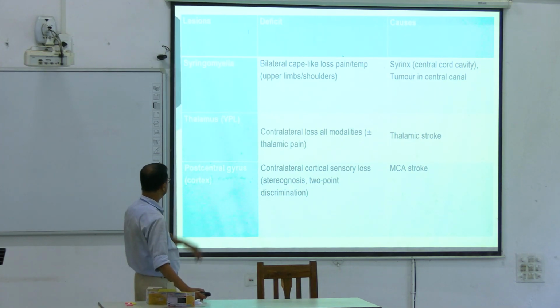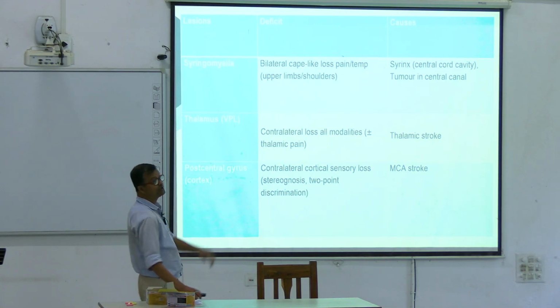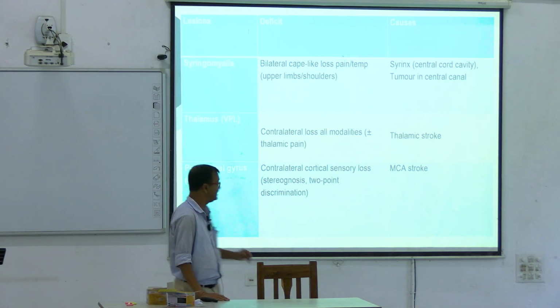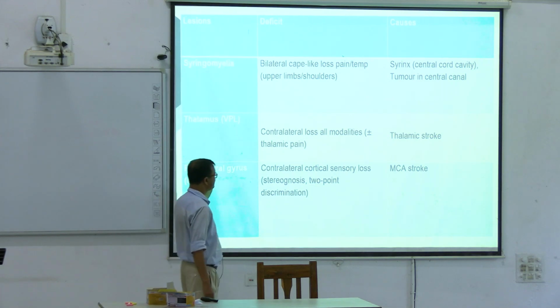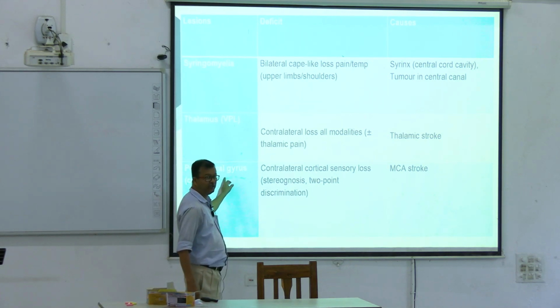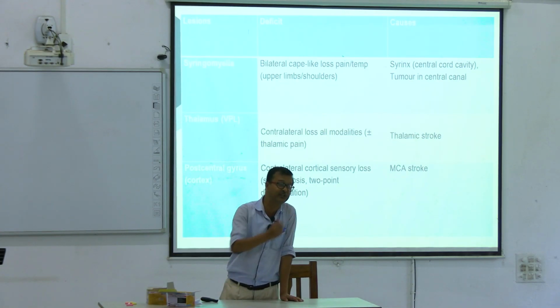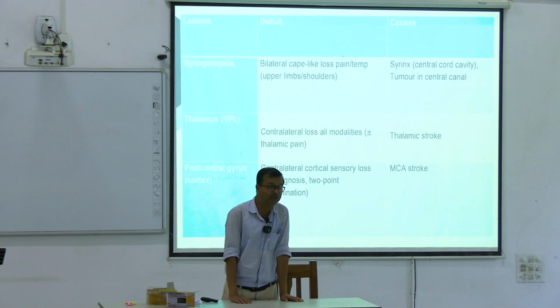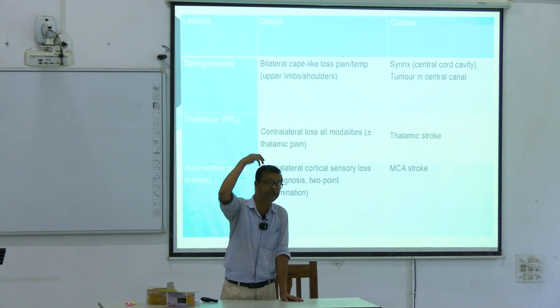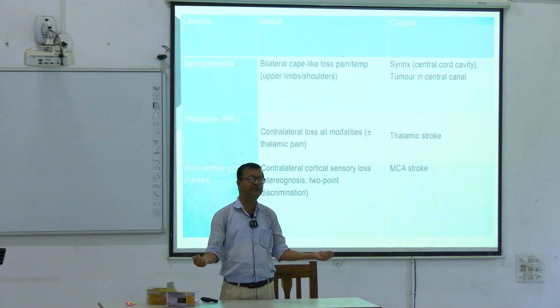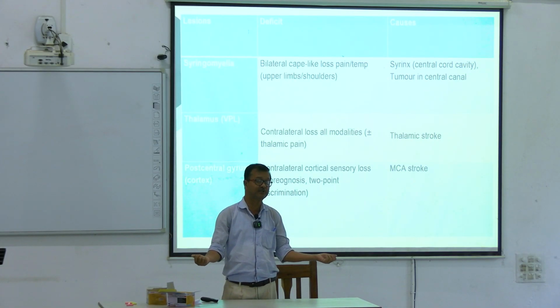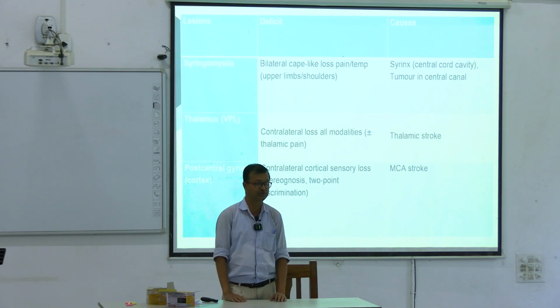Another one is thalamic syndrome and postcentral gyrus, cortex. Postcentral gyrus: contralateral cortical sensory loss, stereognosis, parietal lobe lesion. Postcentral gyrus means parietal lobe lesion. What happens in parietal lobe lesions? Loss of stereognosis. In the parietal lobe, synthetic functions, multimodal sensation, we cannot perform, that has been lost.